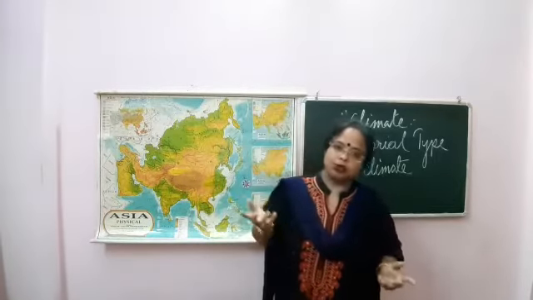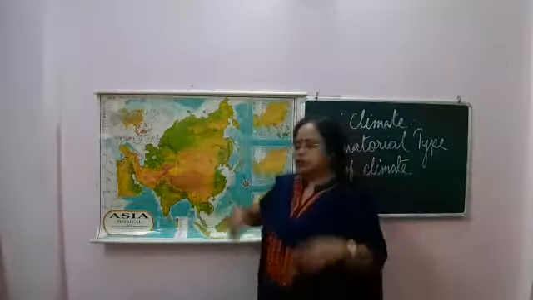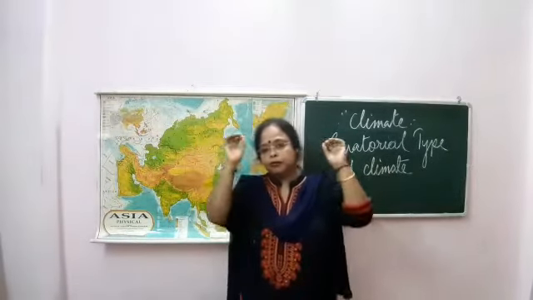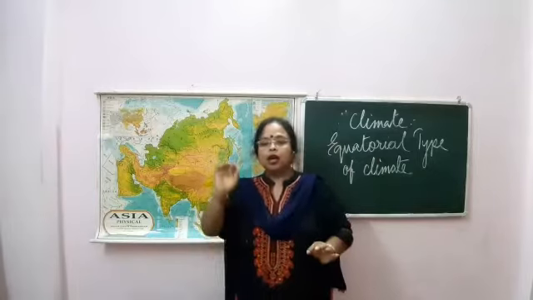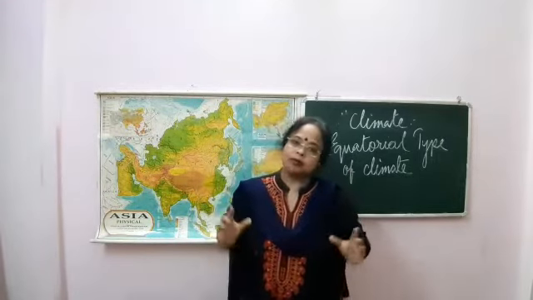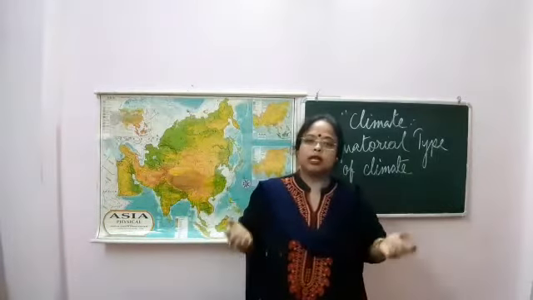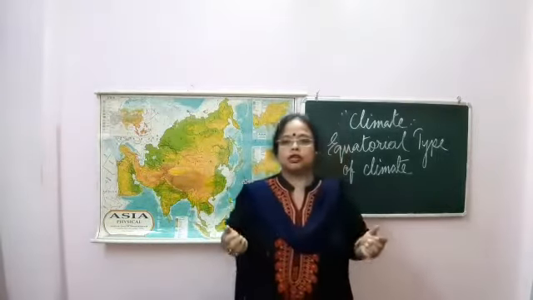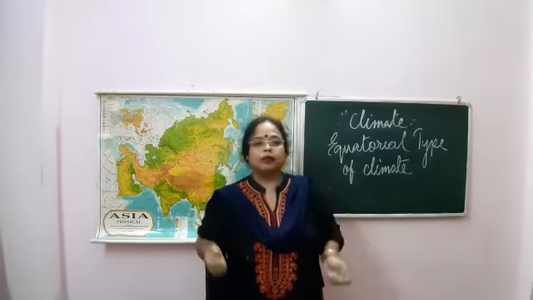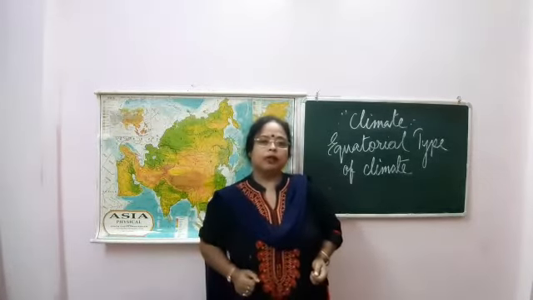The reason is the direct sun rays, so high evaporation, and due to that every day at 4 o'clock there is a huge amount of rainfall, that's why humidity is more. Even at 30 degrees centigrade, life is very uncomfortable due to the high humidity.